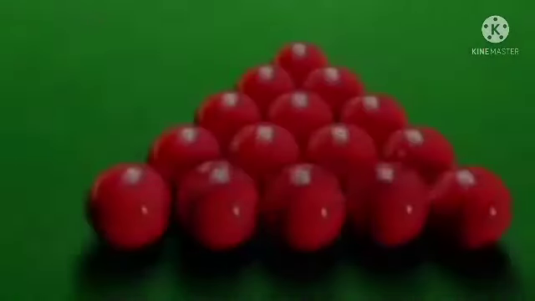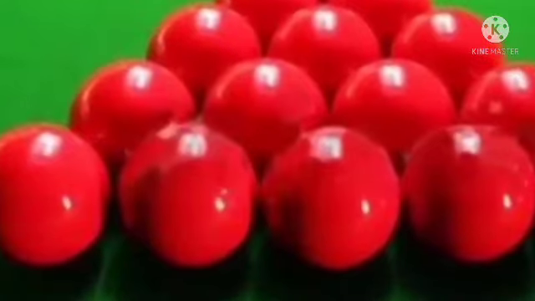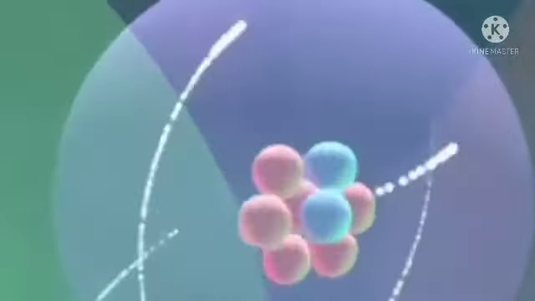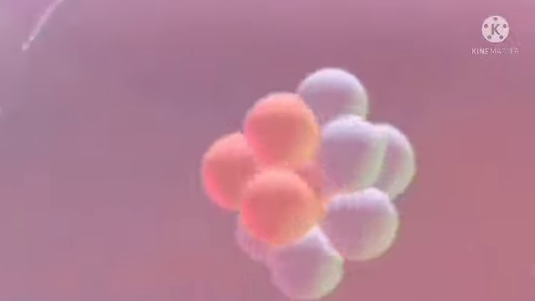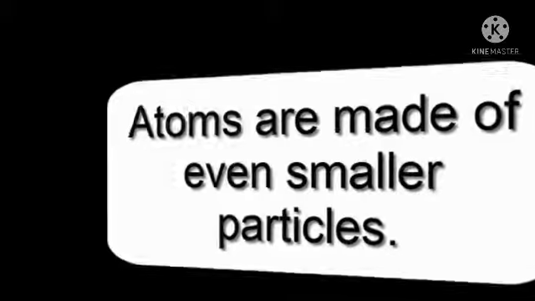Rearrangement of atoms occurs in chemical reactions. All the atoms of the same element have identical mass and identical chemical properties. Atoms of different elements have different masses and different chemical properties. Later it was found that atoms are made of even smaller particles: protons, neutrons and electrons.